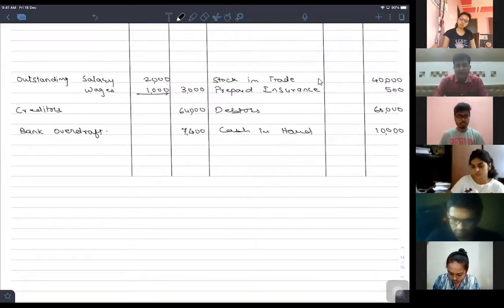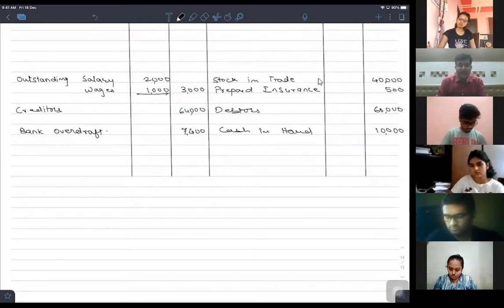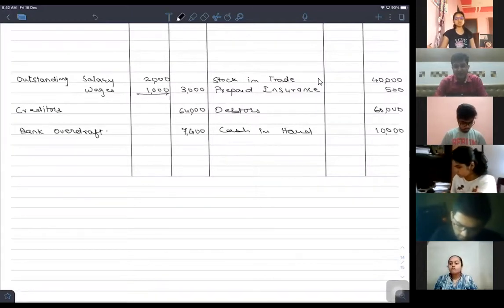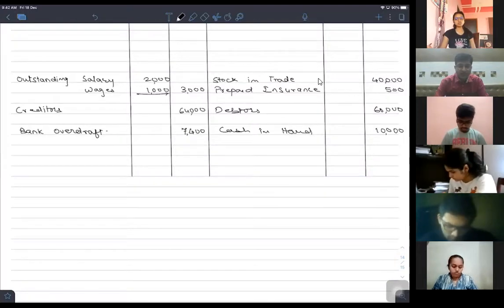Is it right? Now, what remains is we have to first close the trading account, then the profit and loss account, and then the balance sheet. Am I right?